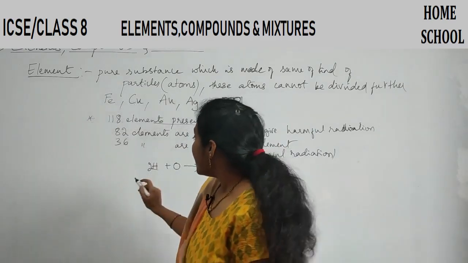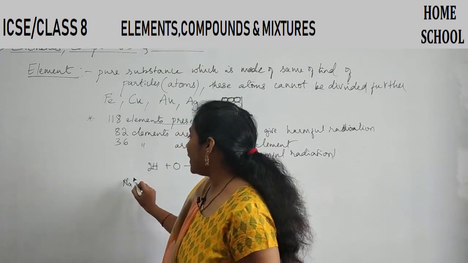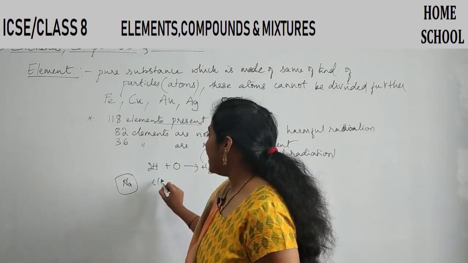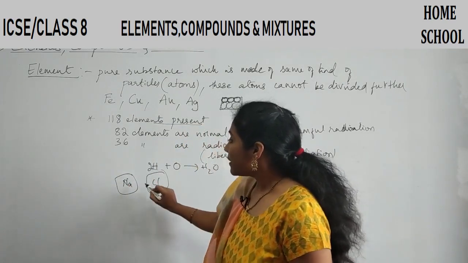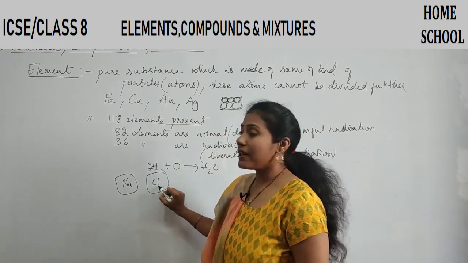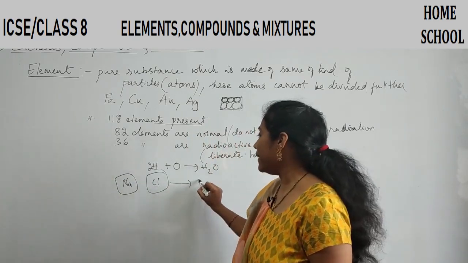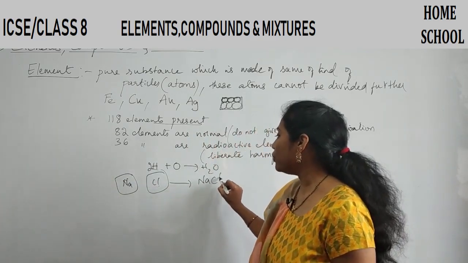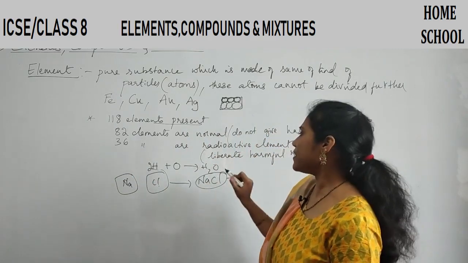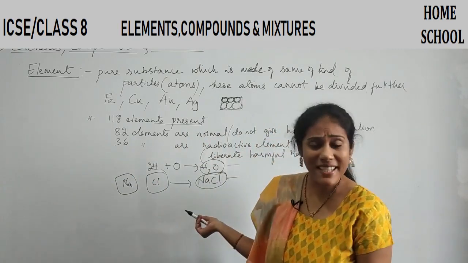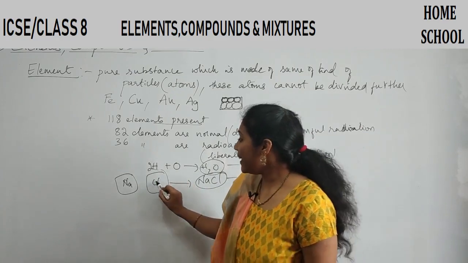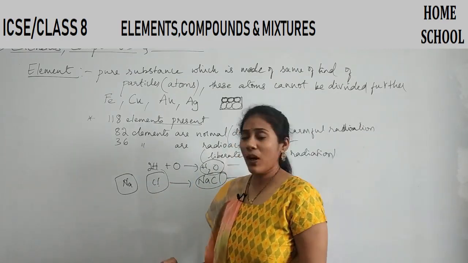Clear everybody? Say you have Na as one element. Cl is another element. When sodium combines with the chlorine element, you will get a compound called NaCl. This is also a pure substance.